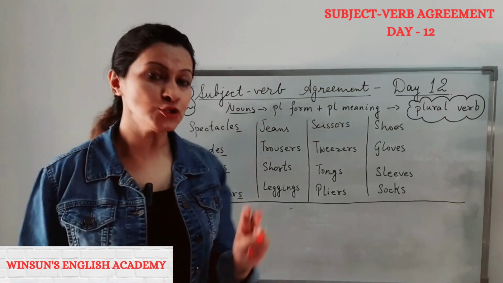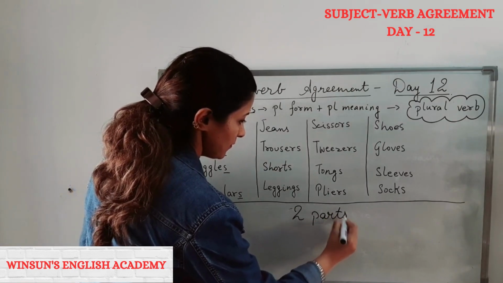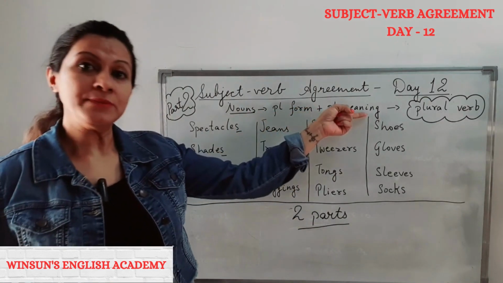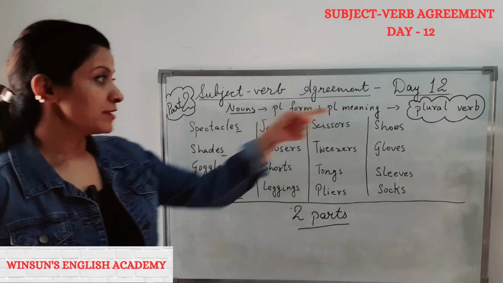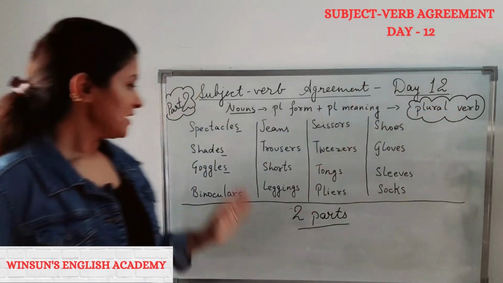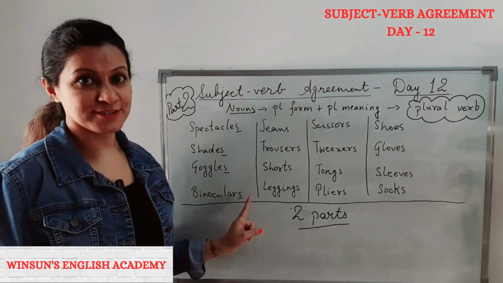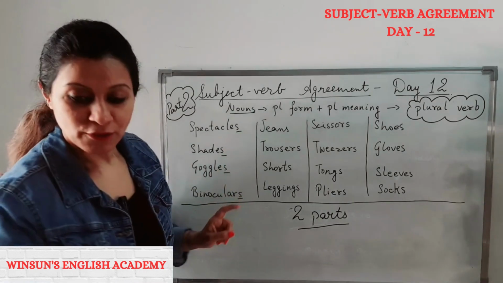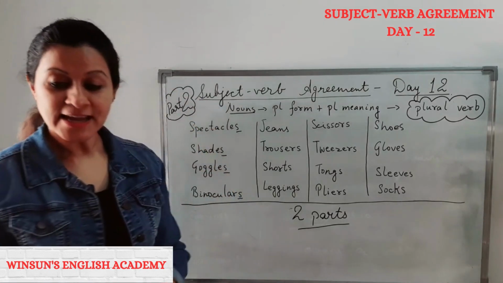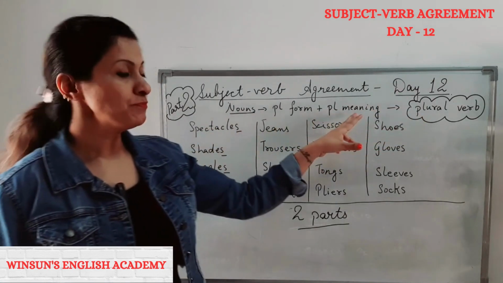Remember, when nouns have two parts, they are always plural in meaning. They look plural, their meaning is also plural, and that is why they take the plural verb. Okay? Let us look at these examples. Spectacles, shades, goggles, binoculars. Okay, they are in pairs, two. For example, let me show you mine. These, two parts, right? That is why they always take the plural verb, because then their meanings become plural.